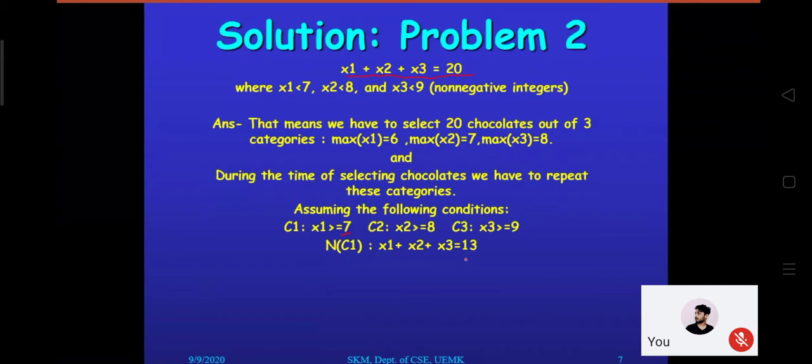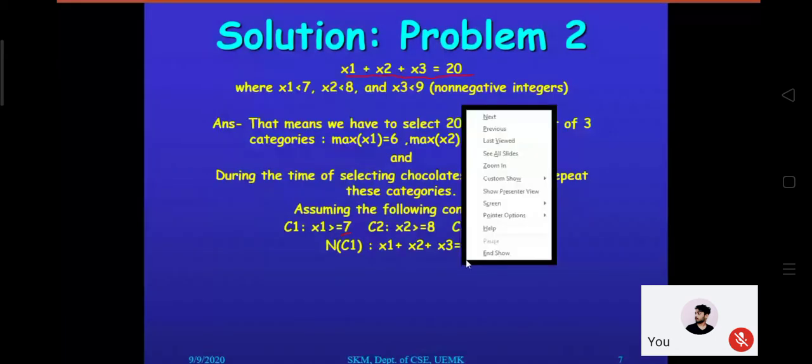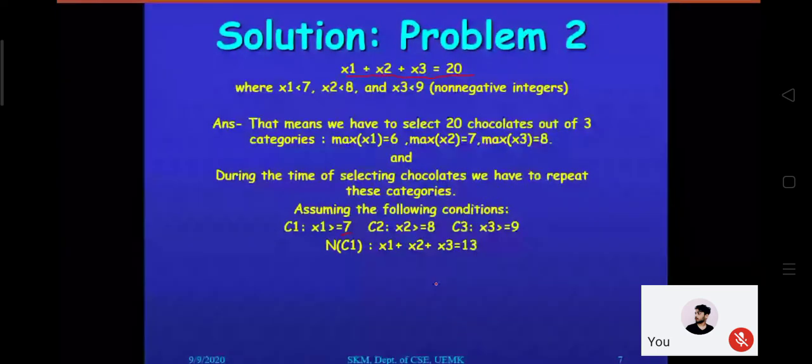We are saying that this problem we want to think in such a manner so that no condition is there. Why are we saying that? Because we know we are having a combination with repetition problem where no element-corresponding condition is present. So that is why we are trying to remove the condition from the given statement.